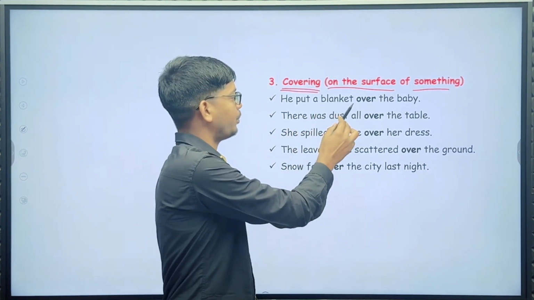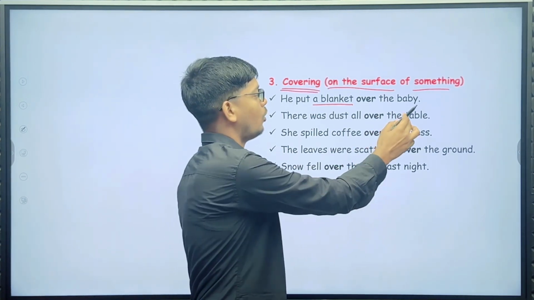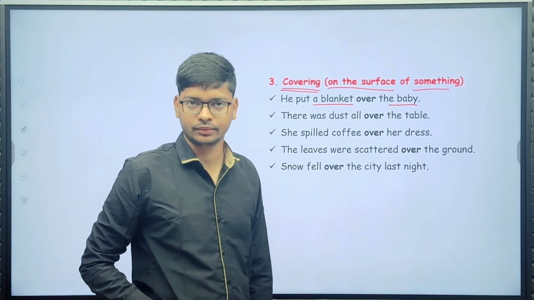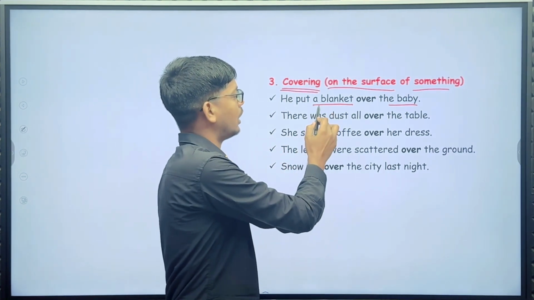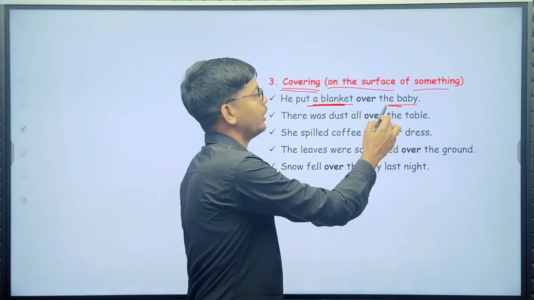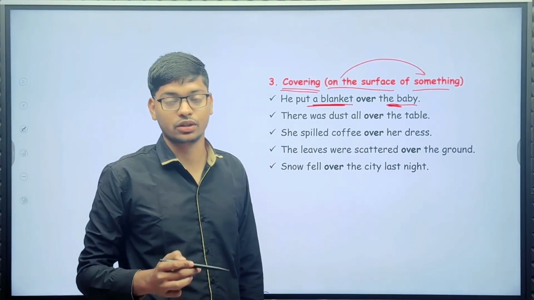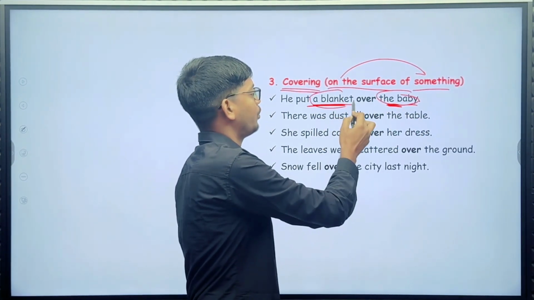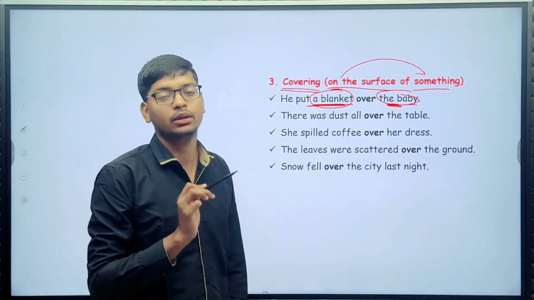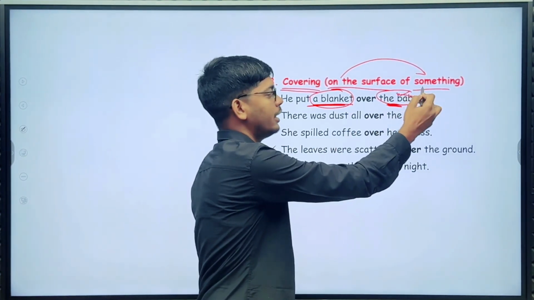He put a blanket over the baby. So here, a blanket over the baby, on the surface of something. He put the blanket over the baby, so the baby is covered.